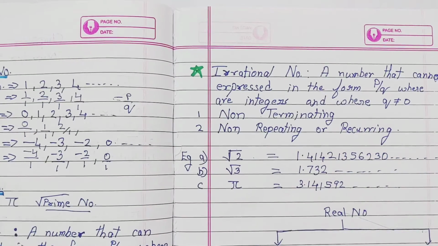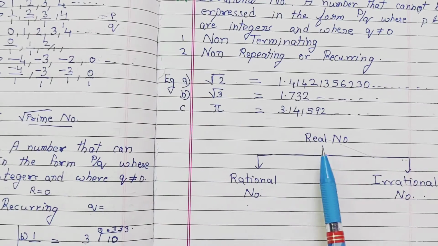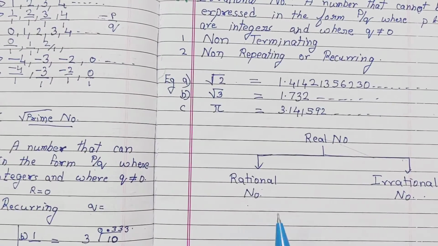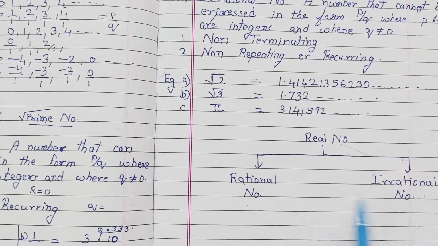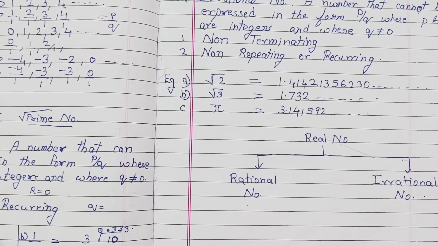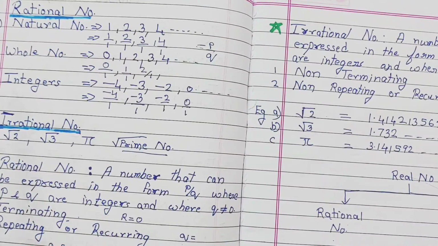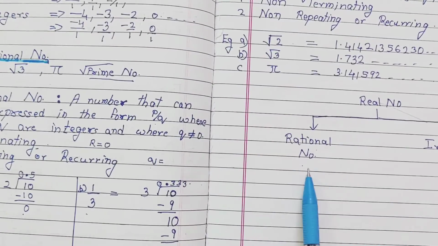Now one more thing we have understood in our previous video, that a real number is a combination of rational numbers and irrational numbers. You should know what is inside rational numbers and what is inside irrational numbers. Rational numbers, I told you, include natural numbers, whole numbers, integers. So all these numbers are inside this.